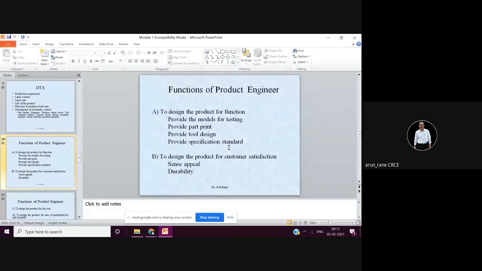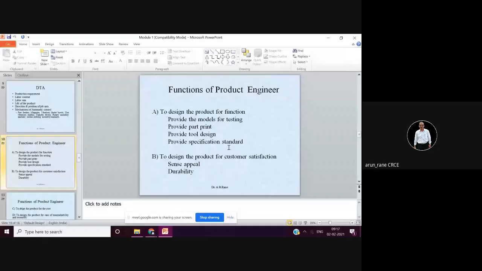In that case, if you are giving 3D models, or prototypes, or actual models made out of plastic or acrylic or wood, that makes the customers, meaning operators, understand faster with less chance of mistakes. So that is what is in tool design.